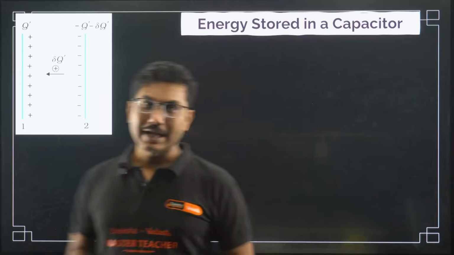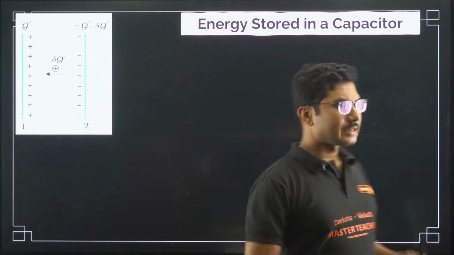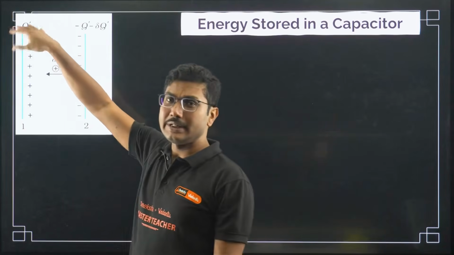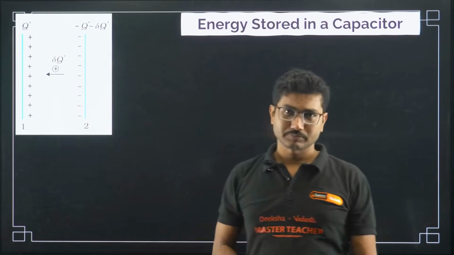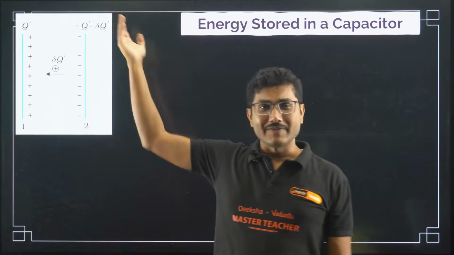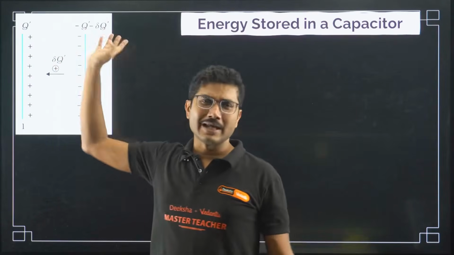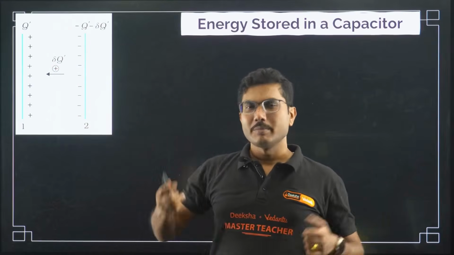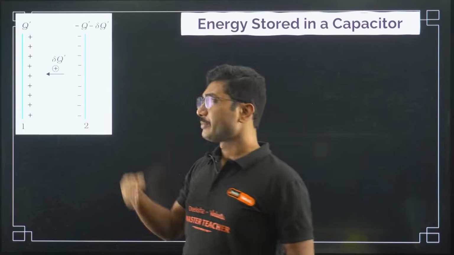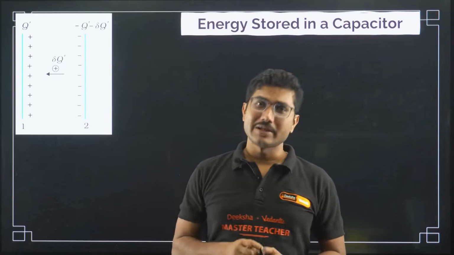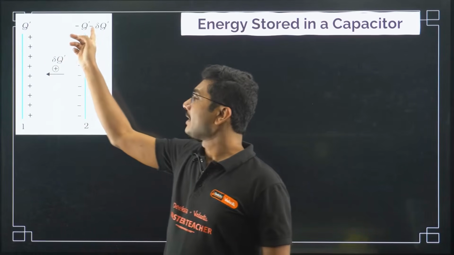So how can we calculate that? Initially, suppose both the capacitors were charged, say to some intermediate value of Q dash, and this was minus Q dash. The final value will be capital Q, and it started from 0. So this is the intermediate value. We always take an intermediate value because sometimes it is helpful for us to do some integration or differentiation, especially in case of integration, intermediate values are very helpful, right? So this is Q dash and this is minus Q dash.